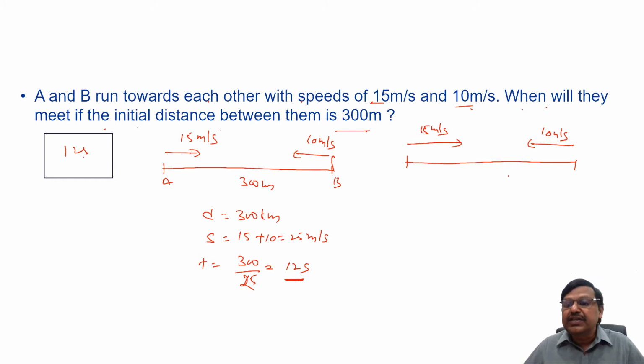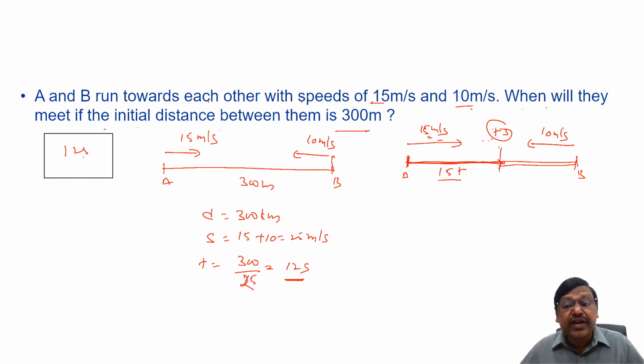When will they meet means, let us say they met here after t seconds. So speed is 15 meters per second. In time t seconds, what is the distance traveled by A? A must be coming from here to here. Speed into time is the distance traveled, 15 into t. 15t is the distance traveled by A. B traveled from here to here. B is traveling at 10 meters per second. Time is t, so speed into time gives you distance, that is 10 into t. 10t is the distance from here to here.